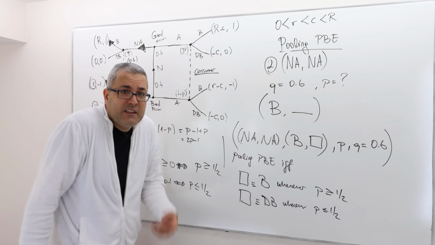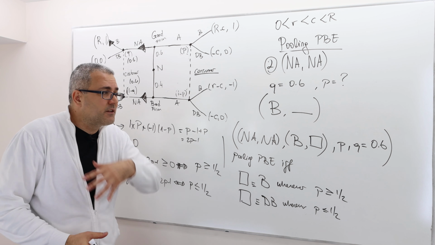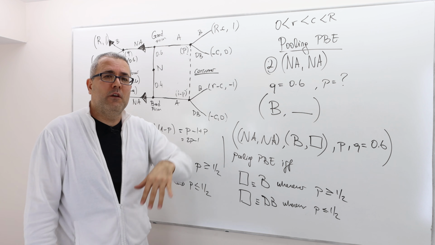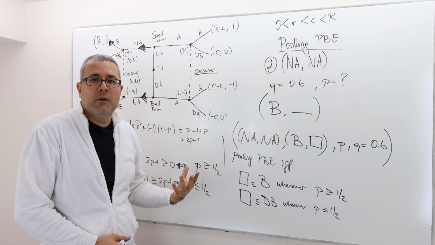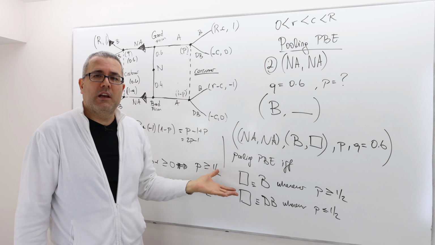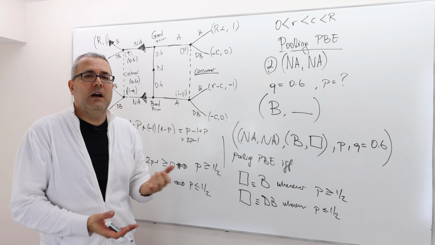Well, what's the value of P? That's the thing, it's a free parameter. So there are infinitely many pooling perfect Bayesian equilibria in this game, all of which have the same structure. I'm just summarizing that structure. Okay, I hope that was clear.